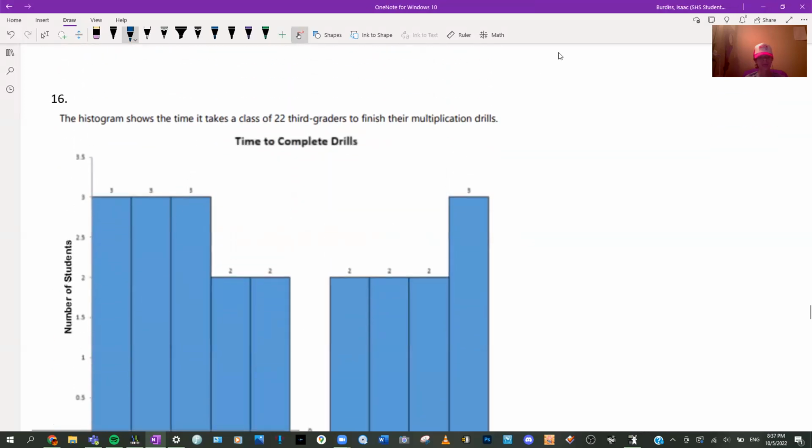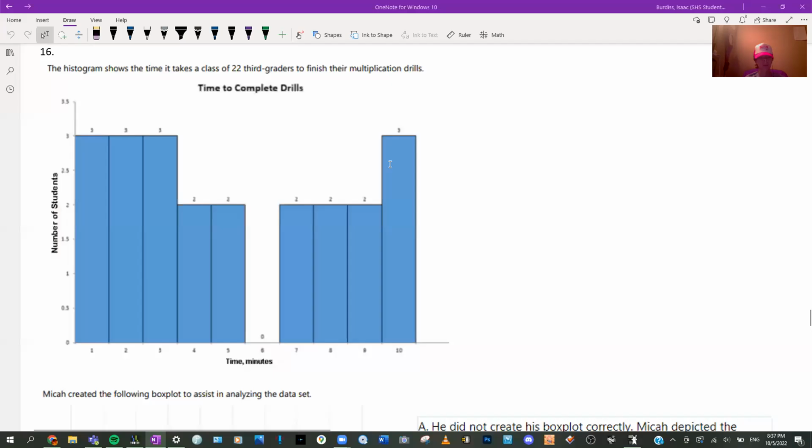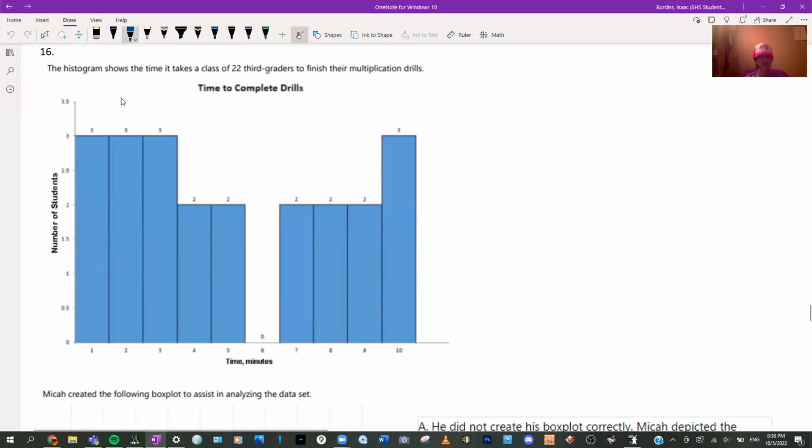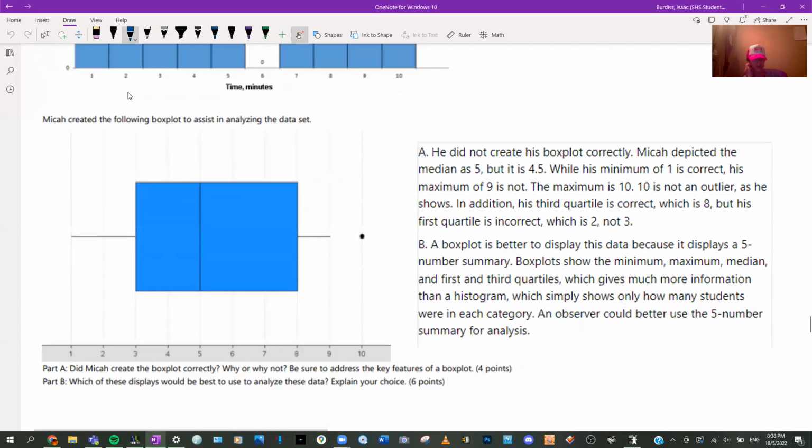So here we go. These are going to be free response, basically. It's showing a histogram showing the time that it takes for 22 third graders to do their multiplication drills.